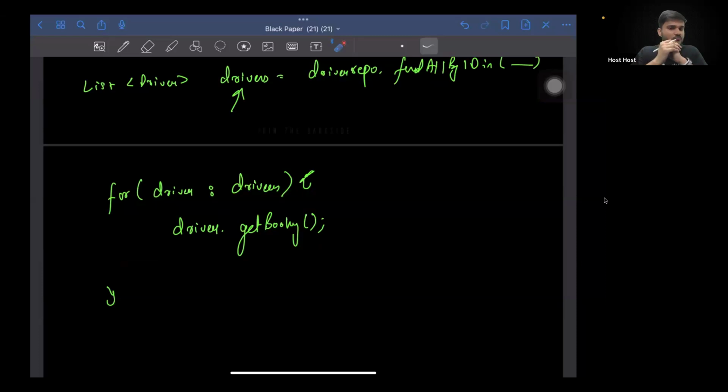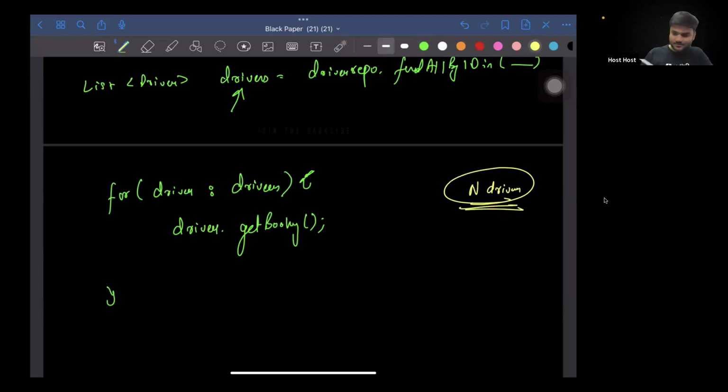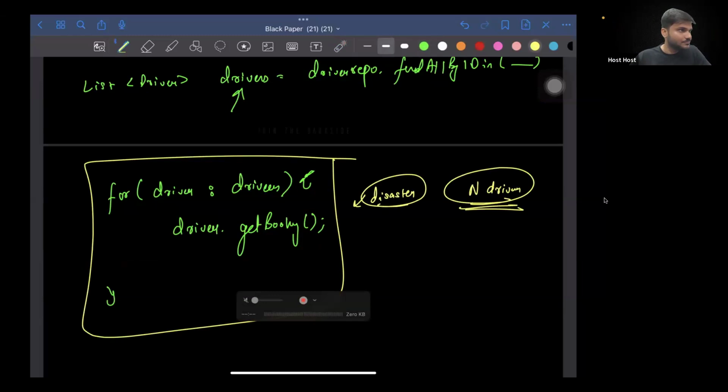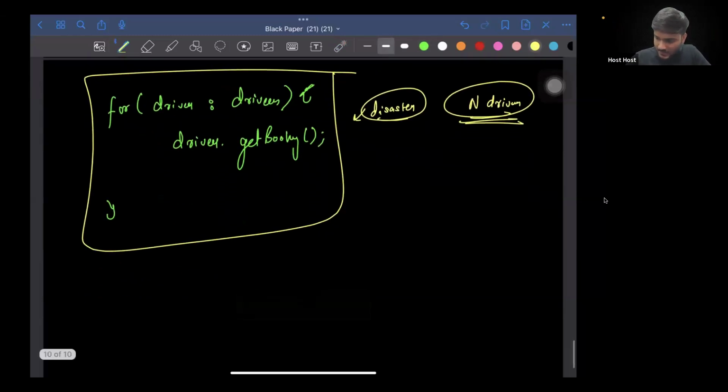Now, don't you think when we were doing it for one driver, it was a very fancy thing? When we had one driver and we had to call getBooking, it was pretty fancy, right? But just think about it. If you have N drivers, this thing can be a disaster. Why? Because this will lead to something called the N+1 problem.